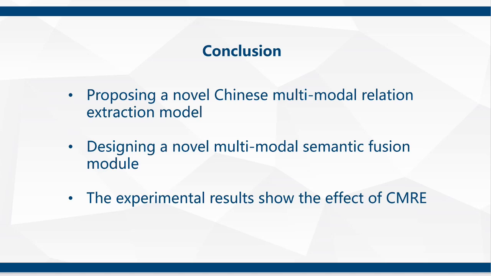Furthermore, based on transformer, we design a new multimodal semantic fusion module by introducing the target and auxiliary attention mechanism, which can better learn the interactive features of text and pictographic semantics and improve the relation extraction ability of CMRE. The experimental results show the effectiveness of CMRE in relation extraction.